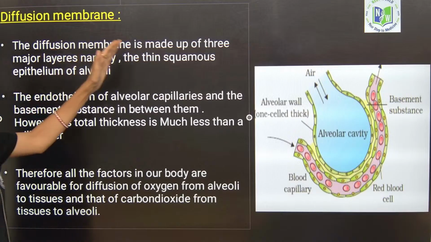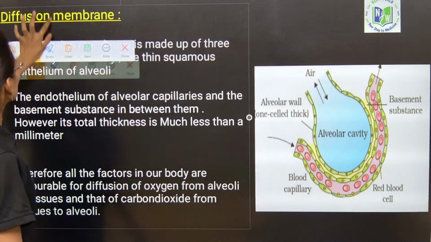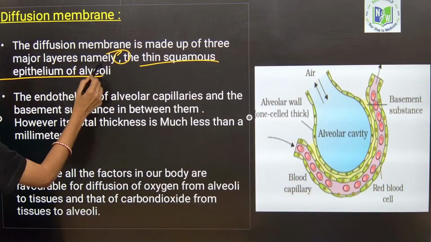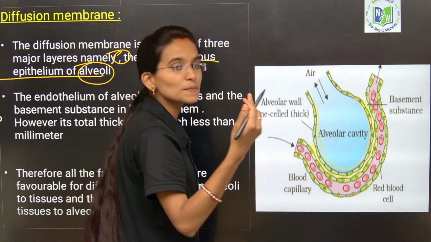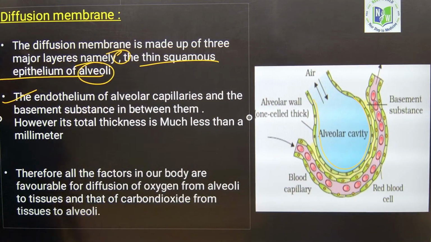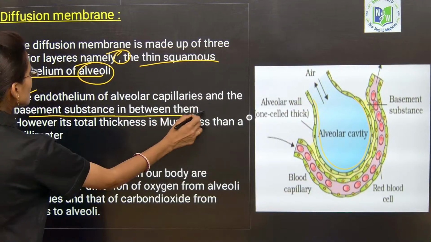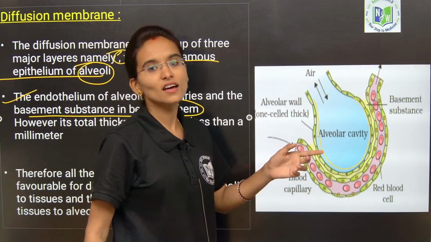The diffusion membrane is mainly made up of how many membranes? 3 membranes only. Namely, the thin squamous epithelium of alveoli; for the alveoli, one epithelium is present, called simple squamous epithelium. Next, the endothelium of the alveolar capillaries and the basement substance in between them. However, its total thickness is much less than a millimeter.